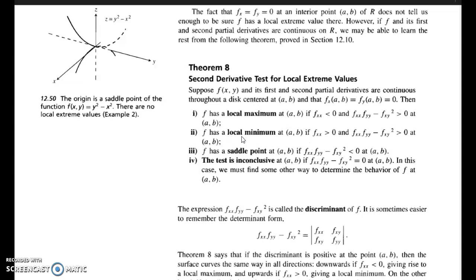And look at the second result, that is a local minimum at a point if fxx is greater than 0 and this determinant